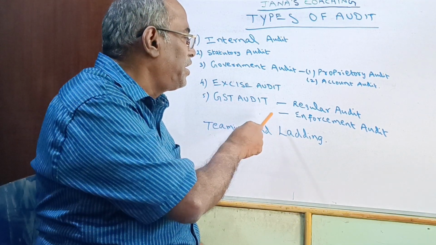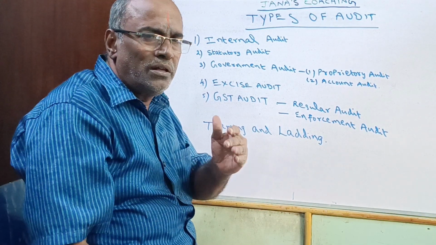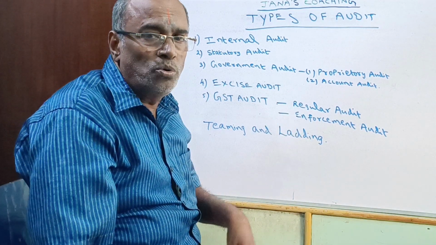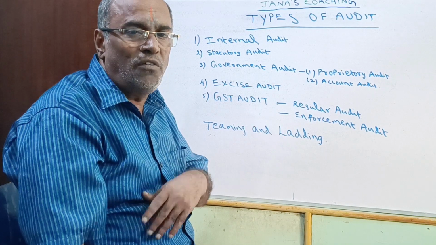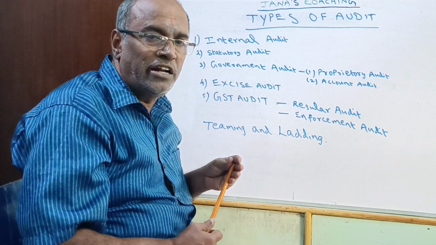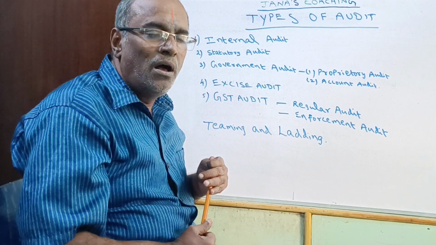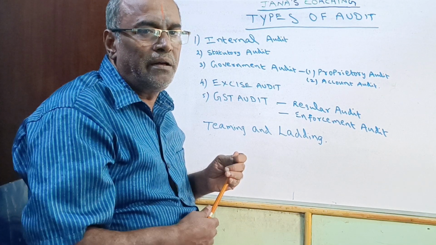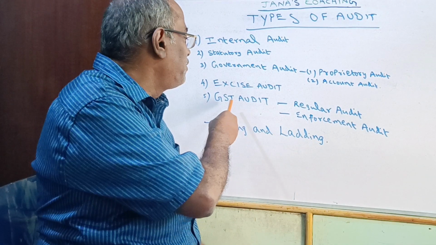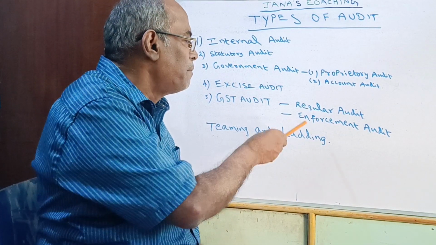In this GST audit, there are two audits. One is regular audit. Regularly, in periods of 3 months or 6 months, they will come and check the accounts. They check the sales invoices, sales returns, purchase returns, like that. They check whether the returns were filed in time, whether the GST payments were made in time, and if paid late, whether interest and penalty were paid. Every nook and corner is checked in this regular audit by the GST officials.